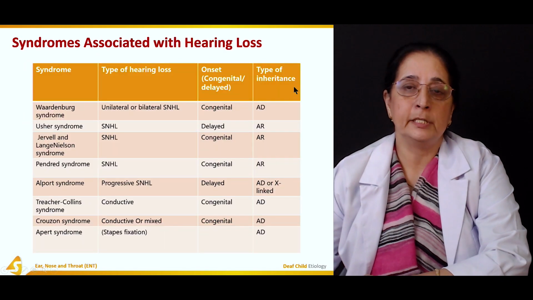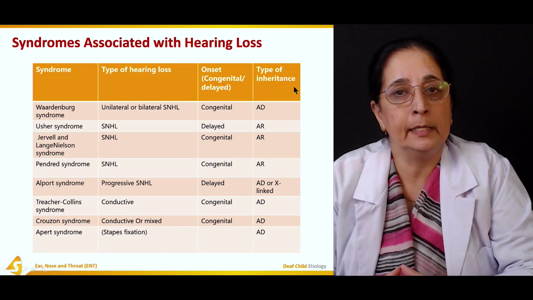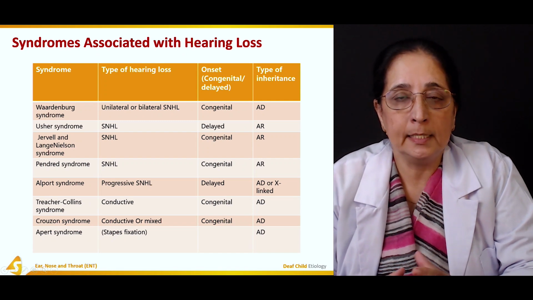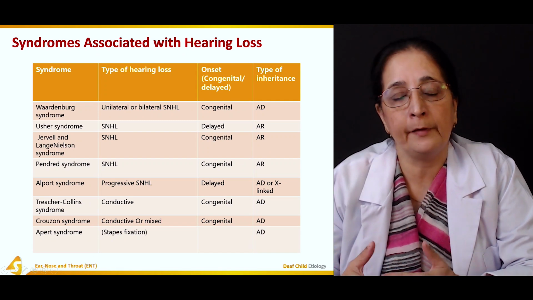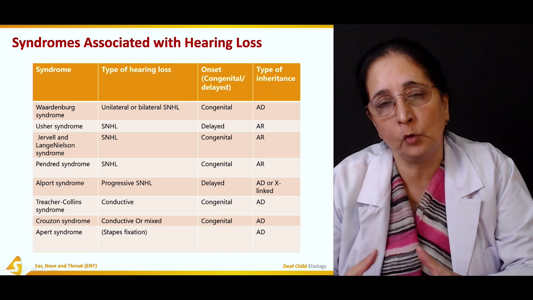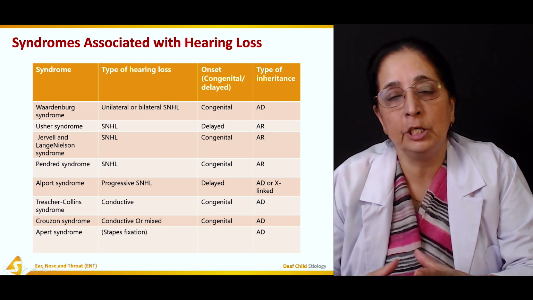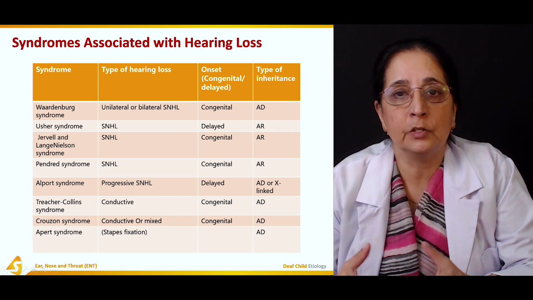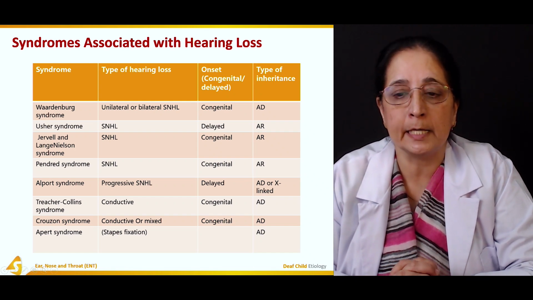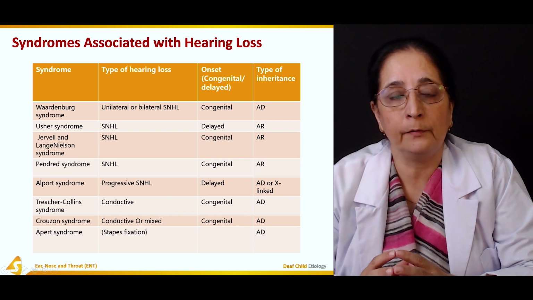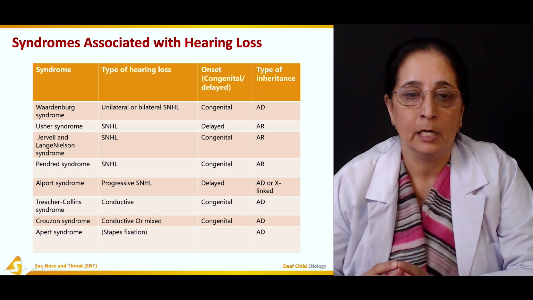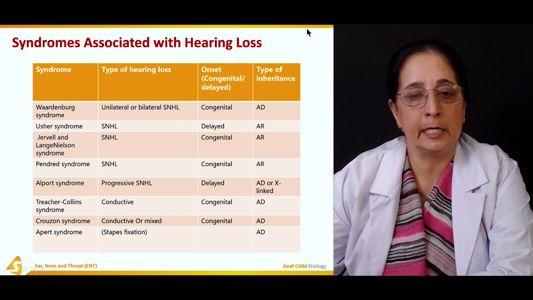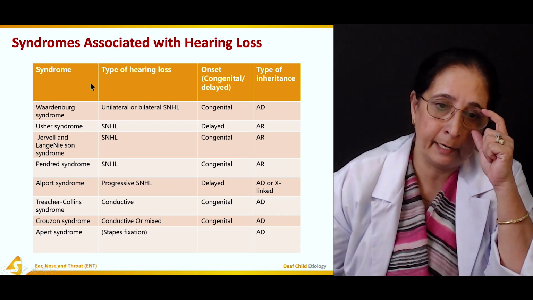Now, there are some syndromes associated with hearing loss, and these syndromes present other features also. Syndrome is a combination of different presentations or different signs and symptoms, in which one of them is the deafness. So these are some common syndromes associated with hearing loss.